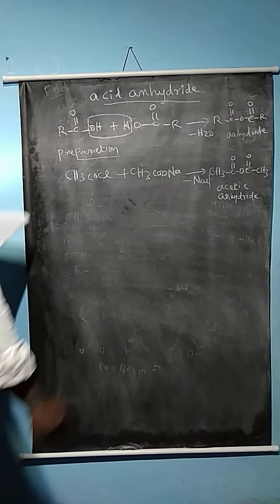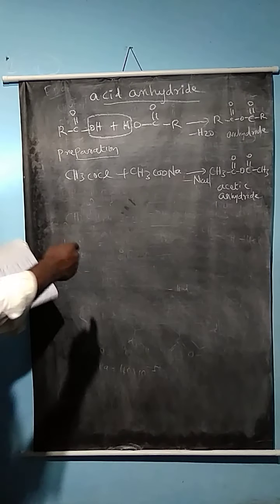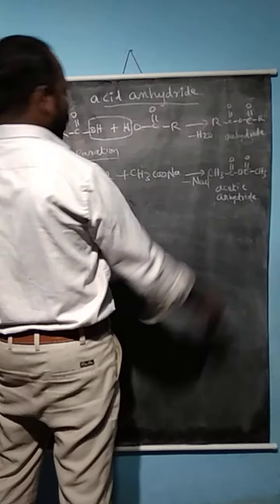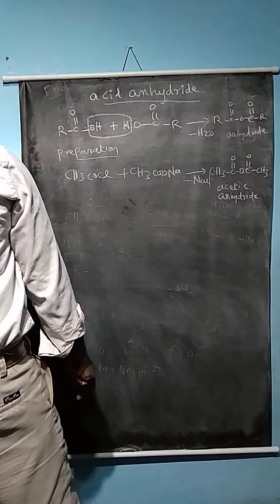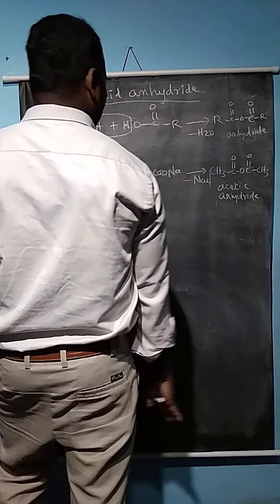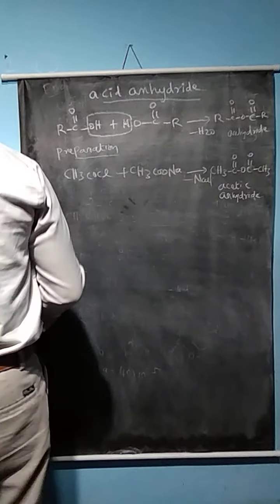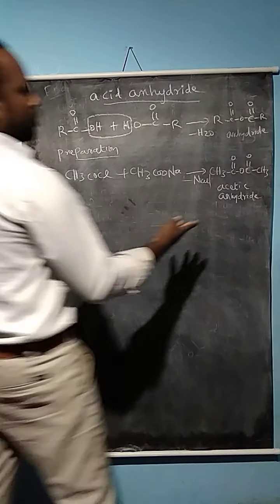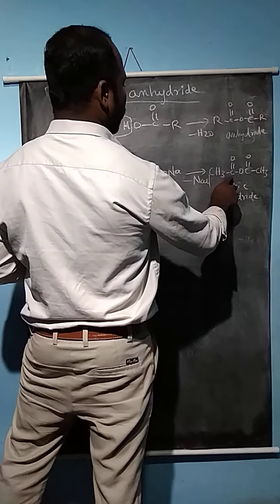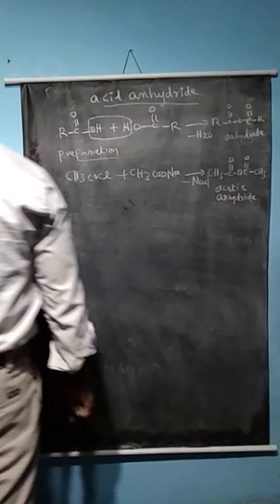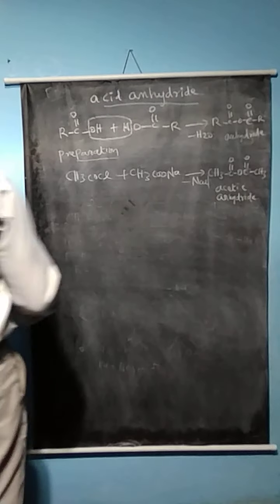Compared with acyl chlorides, anhydride compounds have a higher boiling point because of the larger structure as well as van der Waals interactions, and it can be identified from IR spectroscopy in the region 1800 to 1850. These are the physical properties. Now the chemical properties.